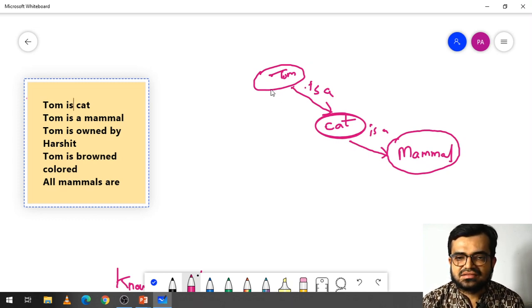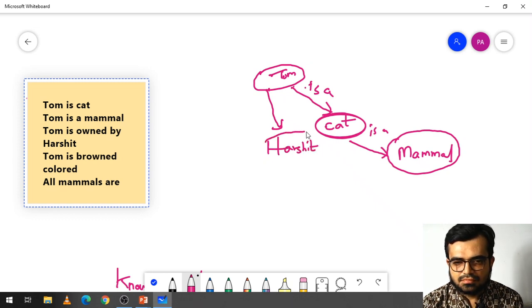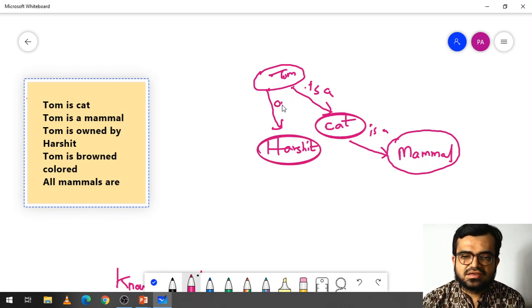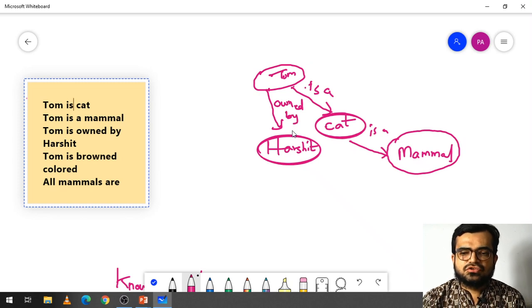Now what is the thing is that I can have Tom. Who owns Tom? Tom is owned by Harsh. Right? Now what's the relation here? Owned by. So you can find how simple the way is by which you are representing the things, right?